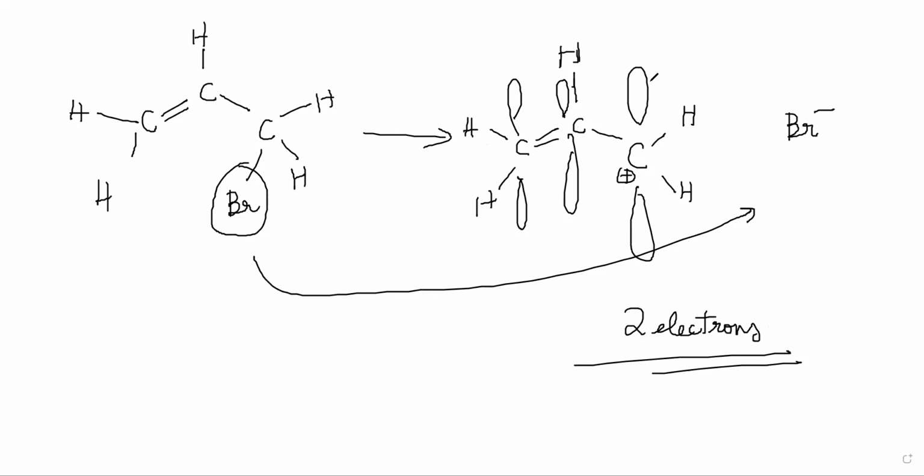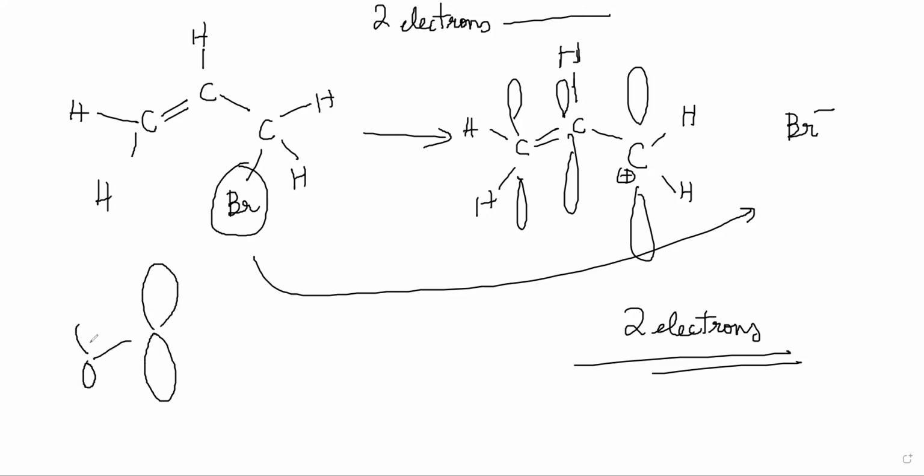The same structure. Only the lower one will be occupied, right? So electron density will be over all three, right? Basically, two electrons are shared over three atoms, and therefore there will be a positive sort of charge on both the ends, no? Because notice that the middle coefficient is bigger. In the lower one, the middle lobe is bigger, and the end lobes are smaller.